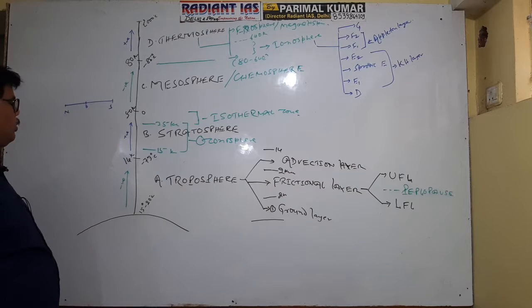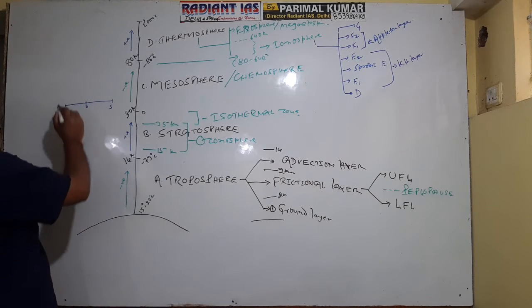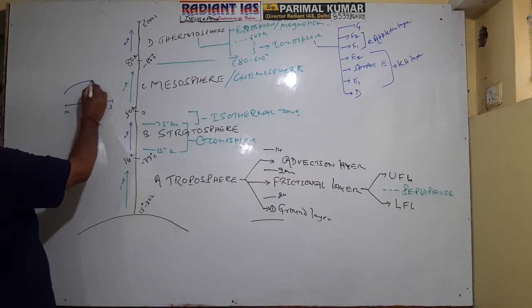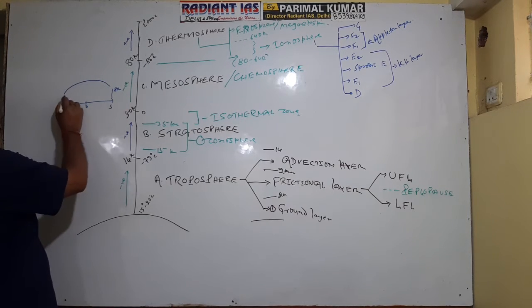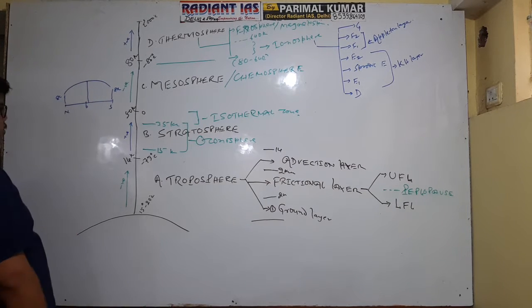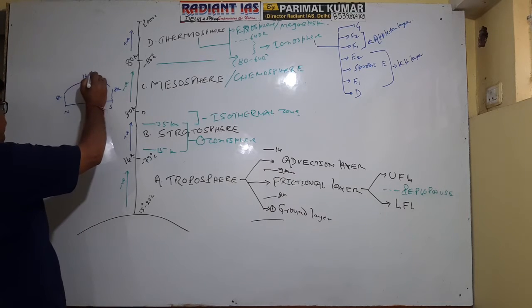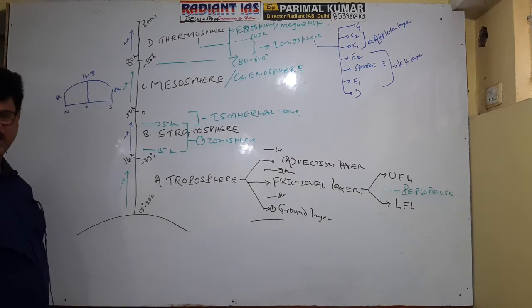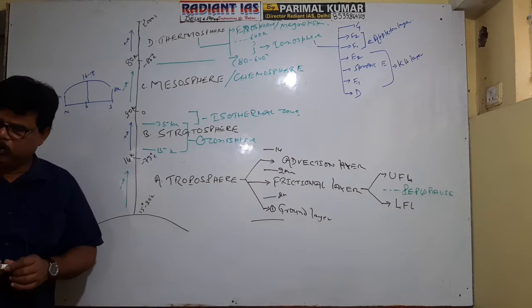So the thickness of the troposphere at the pole is 8 kilometers only, whereas the thickness of the troposphere in the equatorial zone ranges between 16 to 18 kilometers. And this is the average. The average thickness is said to be 14 kilometers.